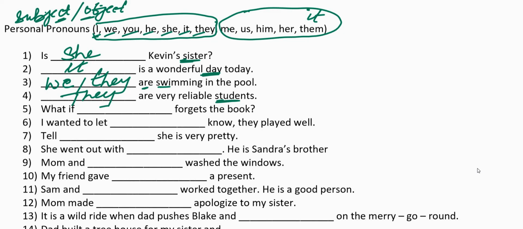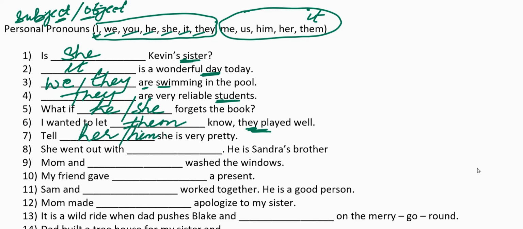What if dash forgets the book? Can you write they forgets the book? What if it forgets the book? No. What if he forgets the book? What if she forgets the book? Because again we are talking about the subject and not the object. I want to let dash know they played well. I want to let them know they played very well. Why are we writing them here? Because who are we talking about? We are talking about the object. So when they is put in the object's place, what do we write? Them. Tell dash she is very pretty. Tell her she is very pretty.